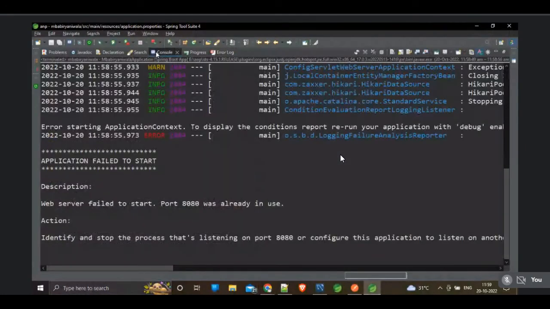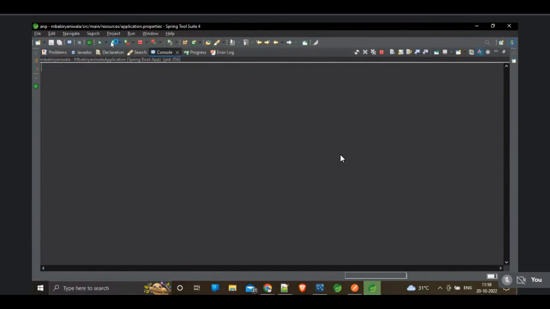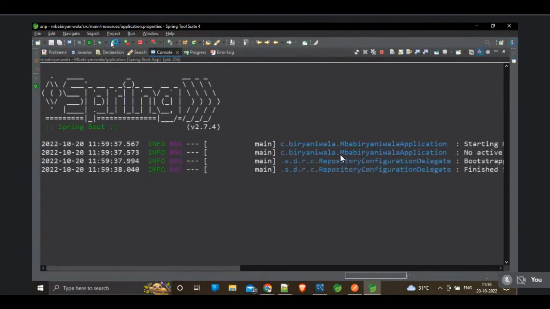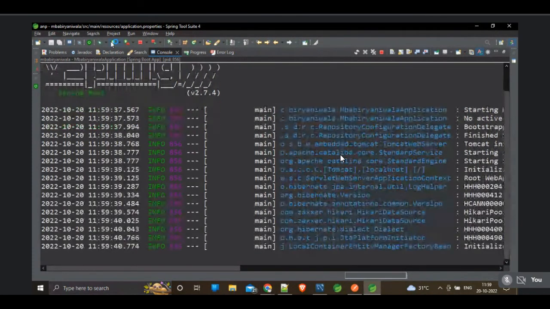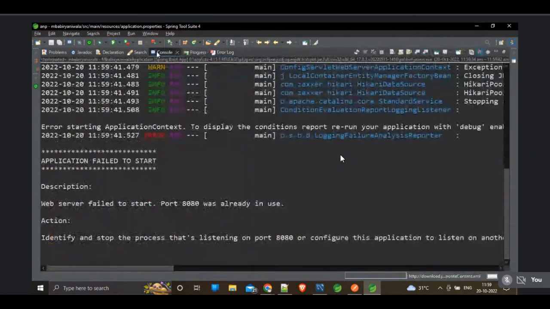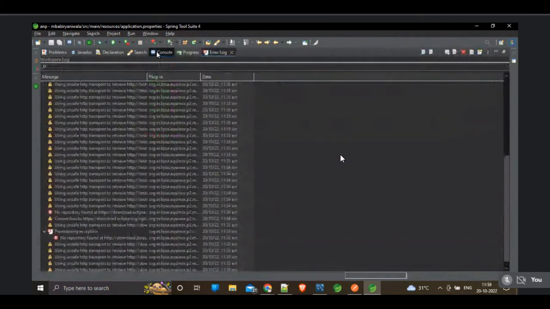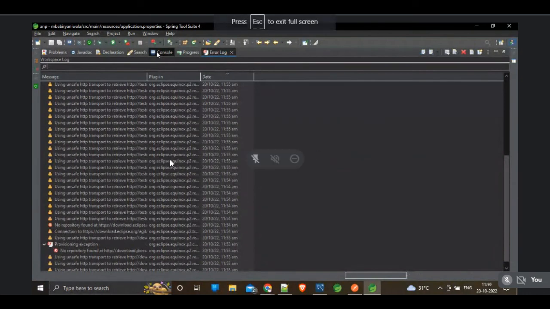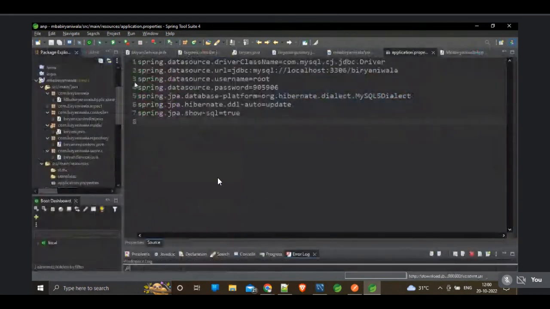Okay, so compile the application one more time. Biryani wala is running. Let's check whether it is started. Okay, the port is already in use. So we can change the port number. What is the property to change the port number? Did you remember? Anybody? We changed it on time, no? We tried to change it on Ganesha's laptop also.